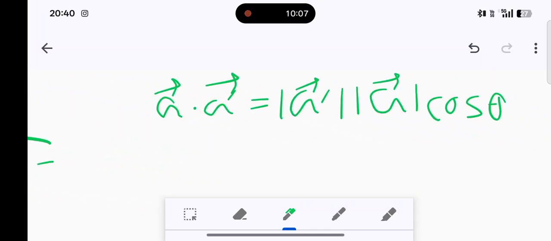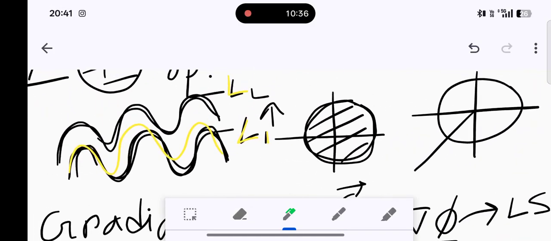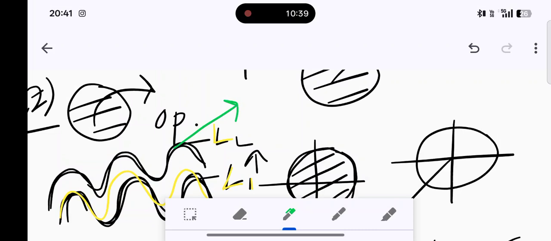So this is all about today's video. In the next video I will show you some examples about gradient, and I will also talk about the directional derivative. In directional derivative you need to talk about a unit vector and a kind of projection. You need to play with the direction of the second vector. In case of gradient we are talking about the perpendicular direction, the maximum rate of change. In directional derivative we talk about another vector, the rate of change of the level surface in another direction.